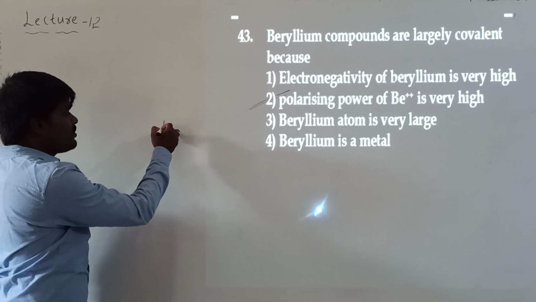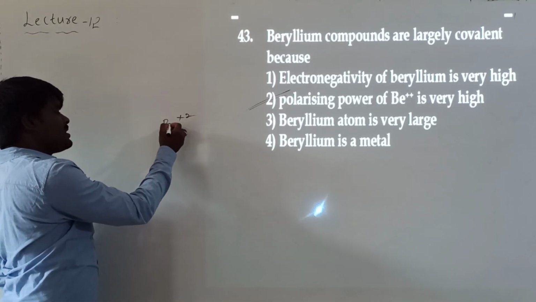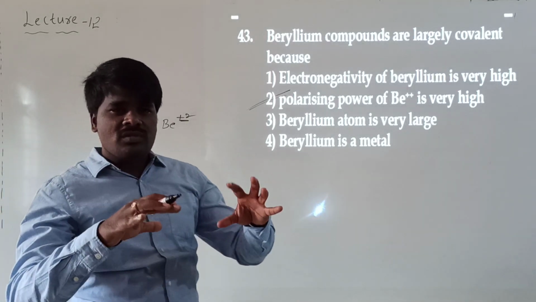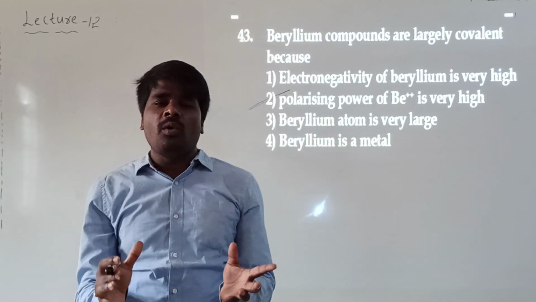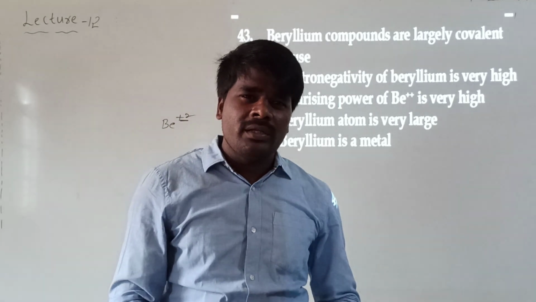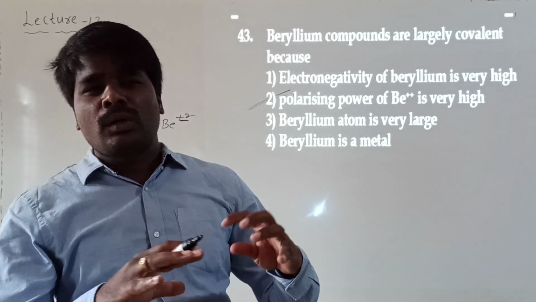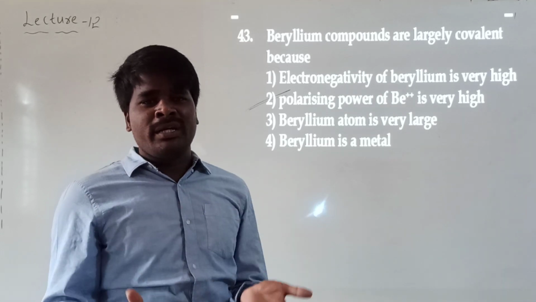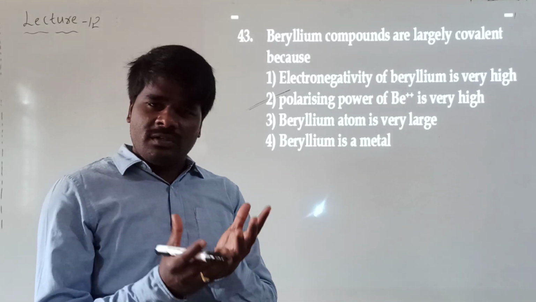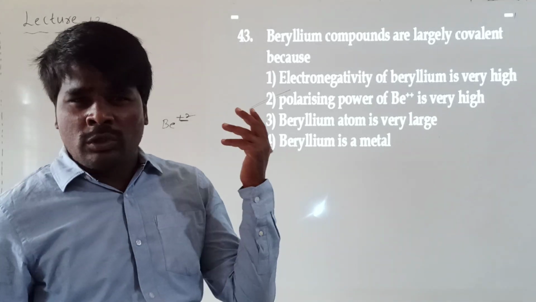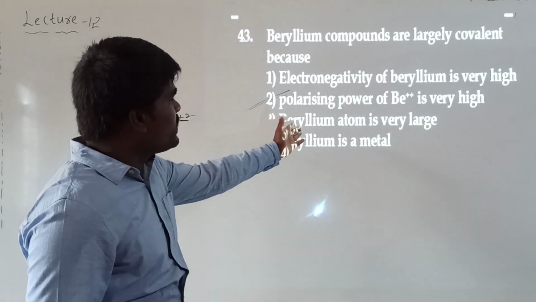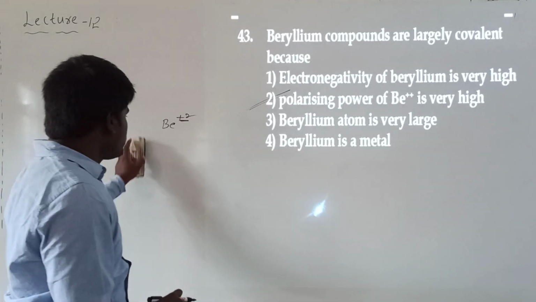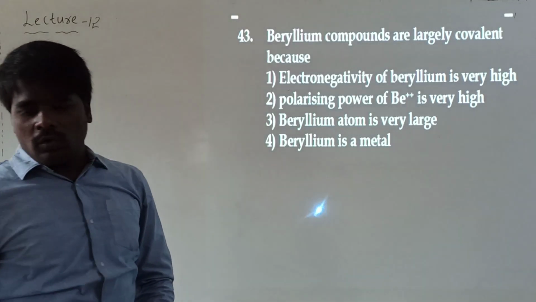What is meant by polarizing power? Because of the smaller size and large charge, its polarizing power will be more. When there is more polarizing power, the tendency to deform the electron cloud of the anion will be more, so that it develops more covalent nature. Covalent nature is directly proportional to the polarizing power according to Fajan's rule. So based on this reason, most of the compounds of beryllium are covalent in nature. Hope it is clear.